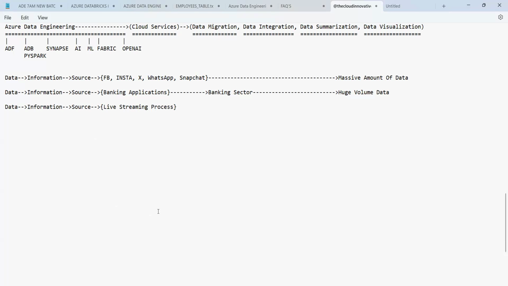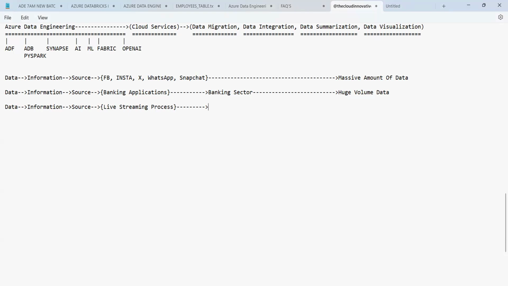Live streaming process is nothing but a process where you have continuous data. We receive the data on a continuous basis. There will be no stop on the data, that means there will be no breakage in the data.